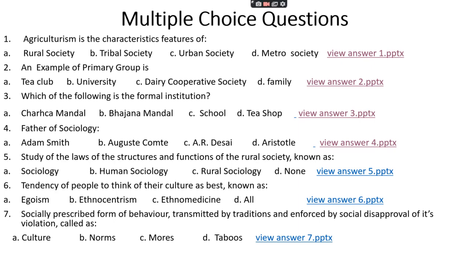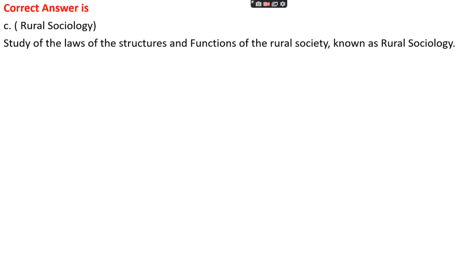Question number 5. The study of the law, structures and function of the rural society is known as option A, sociology, option B, human sociology, option C, rural sociology, option D, none. The right answer is option C, that is rural sociology. Rural sociology is the branch of sociology which deals with the study of the structures, laws and function of the rural society.